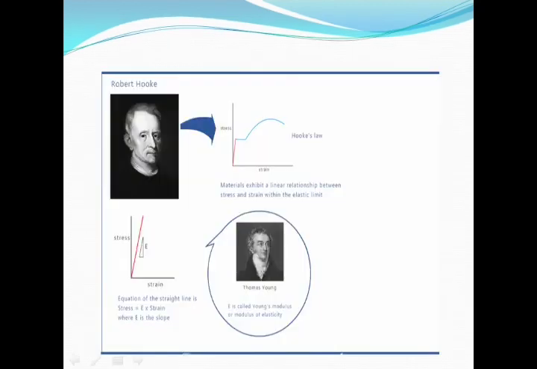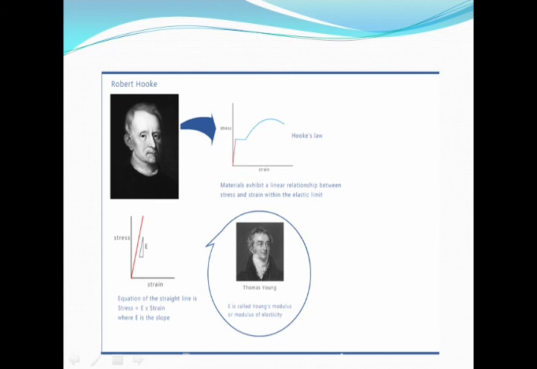Now this slide we saw yesterday, that is Hooke's law and Young's modulus of elasticity. Now let us concentrate on the stress strain diagram.